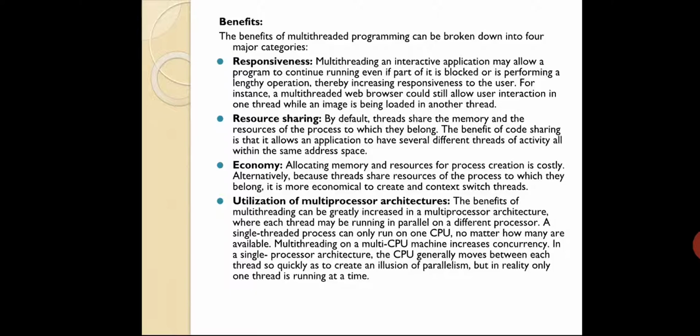So that means one process should have so many threads, so that as a user you should not see that there is a lag, or it is hanging, or it reduces the speed of your application. So that is the reason why multi-threading concepts give more responsiveness. That is the explanation I can give for responsiveness.